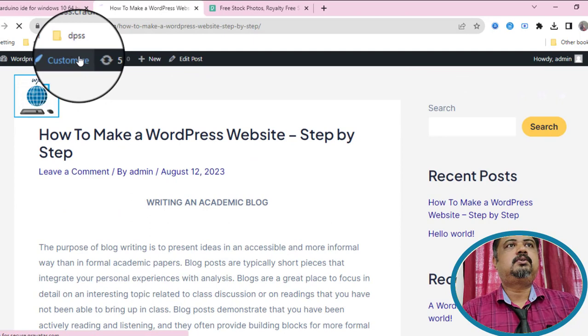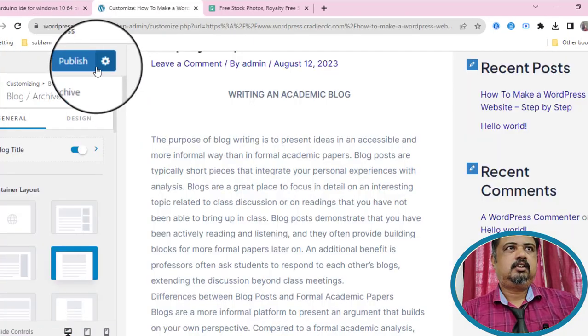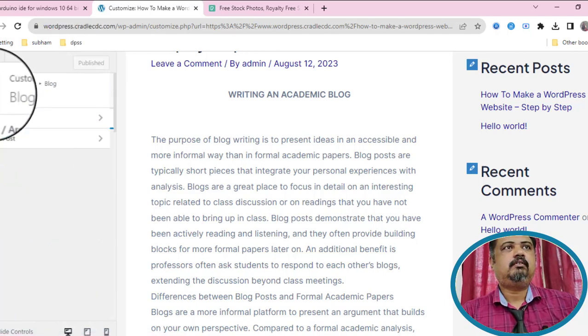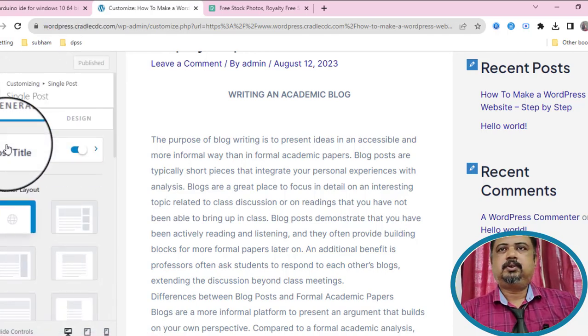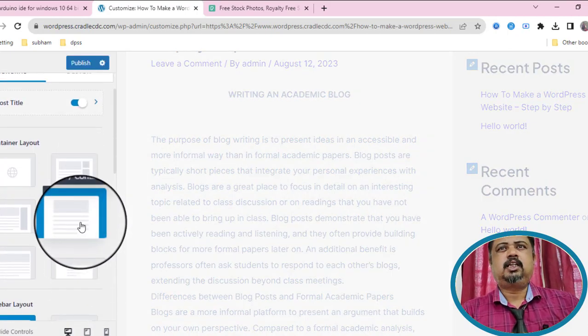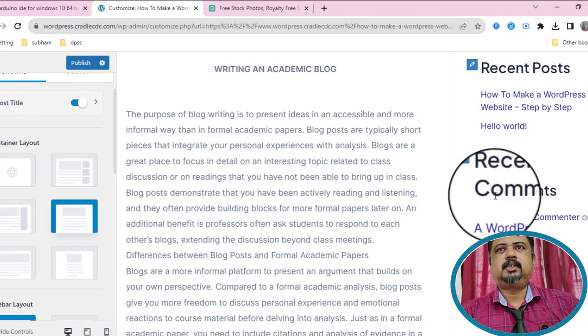So for that we go to Customize first. We have to go to Single Post. Now we have to select that. No sidebar, we need it. Full width content.